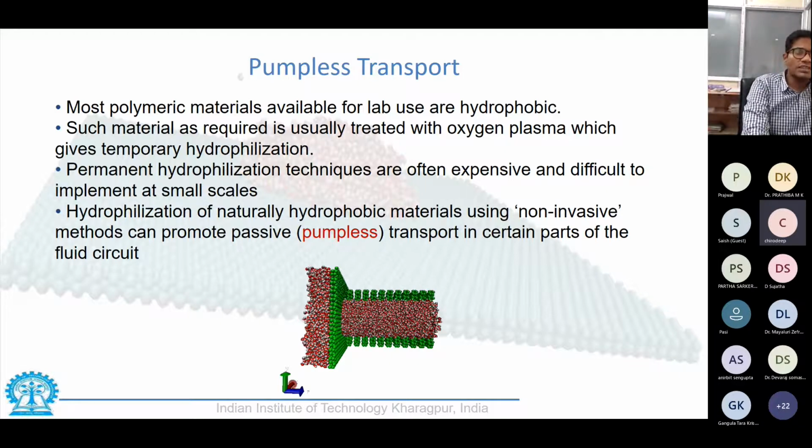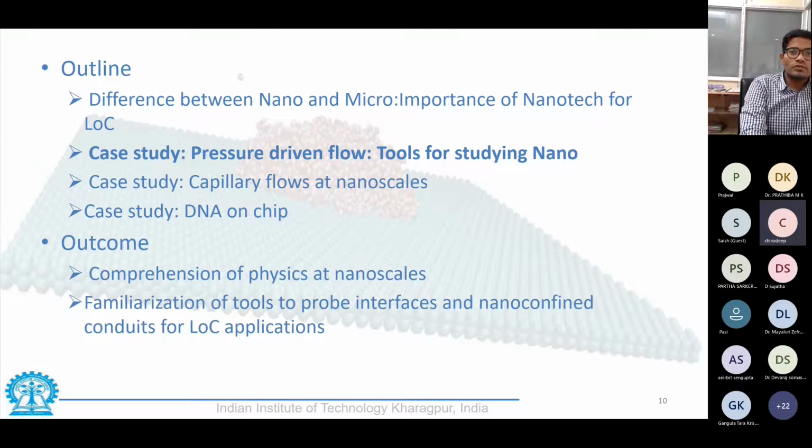So this is something that is important, and hence we would be studying capillary flows. So that gives us the motivation of the study, and to begin with, as a case study, we would have the most common case of a pressure driven flow, which is called a plain Poiseuille flow.